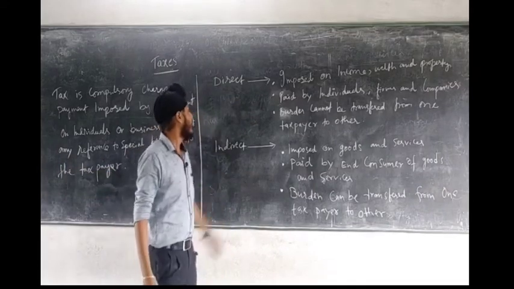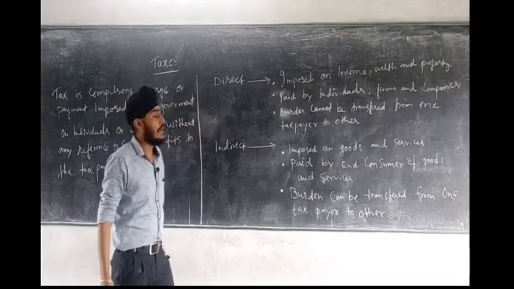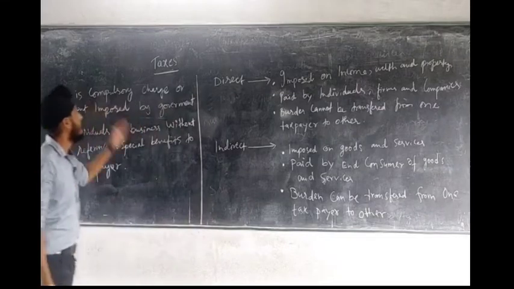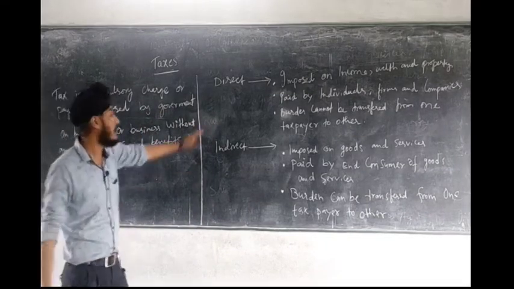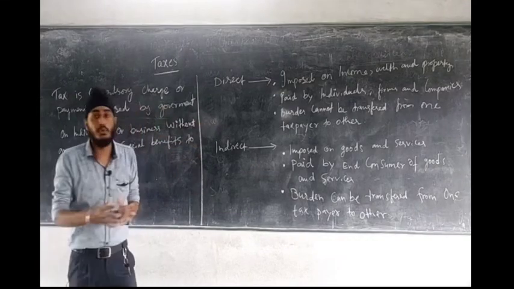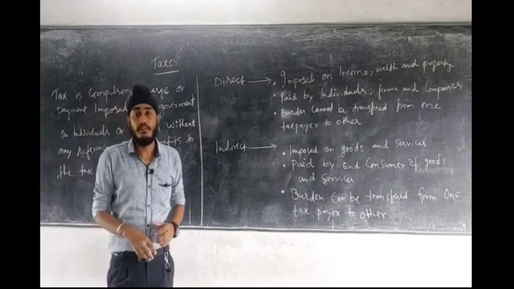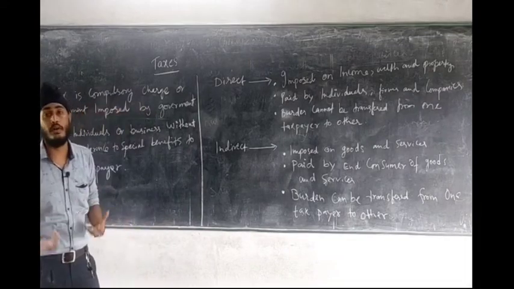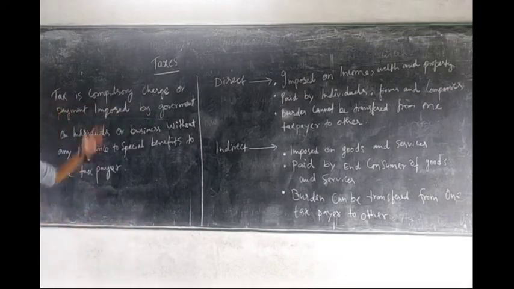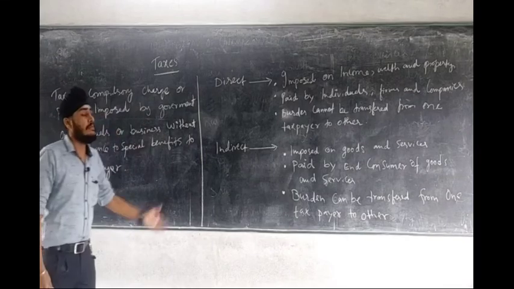So this way we can say that direct tax and indirect tax are among the prominent taxes collected by the government, and this tax when collected is used for the expenditure on infrastructure in the economy. So today we have discussed what is fiscal policy and taxes, that is the meaning of tax, direct tax and indirect tax.